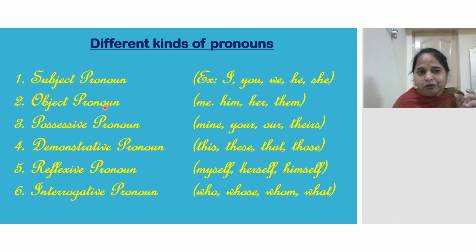Next, object pronoun. Object means it comes at the end of the sentence. In the sentence, at the end it will come. Call me, call him, call her, call them, like that. It will not come in the beginning, these words. So, object pronoun, got it.